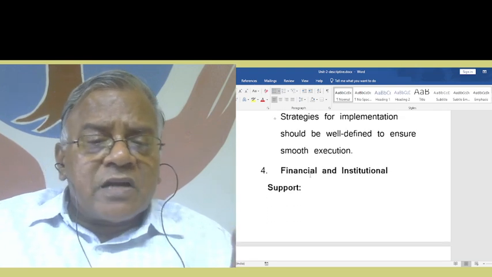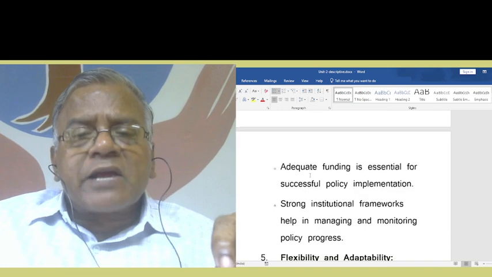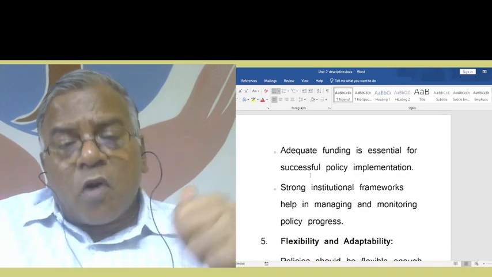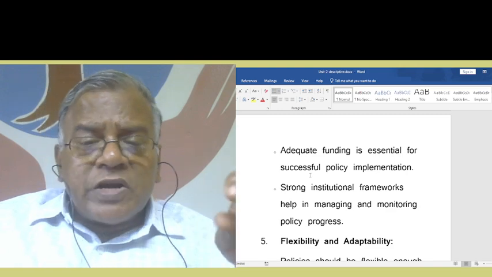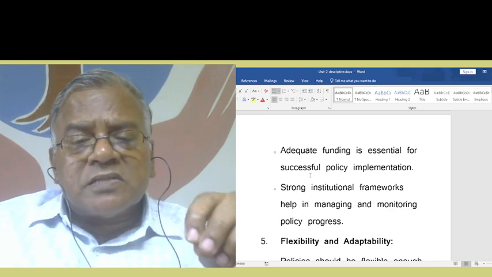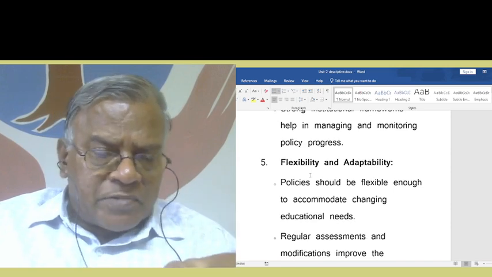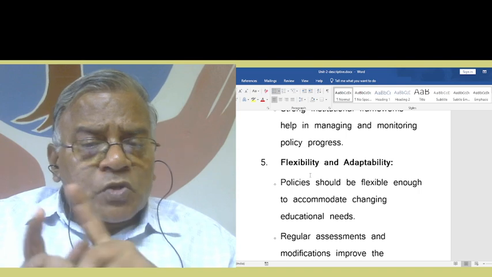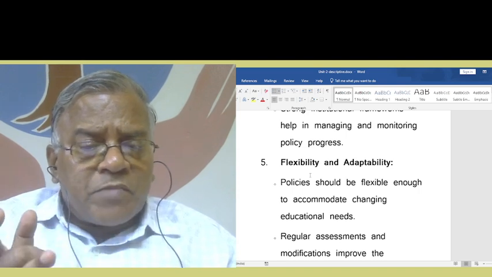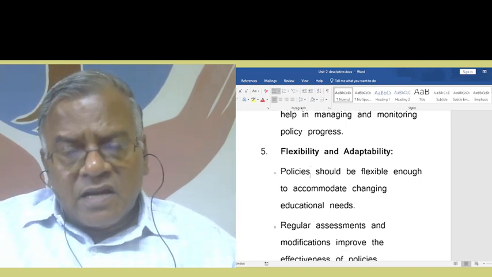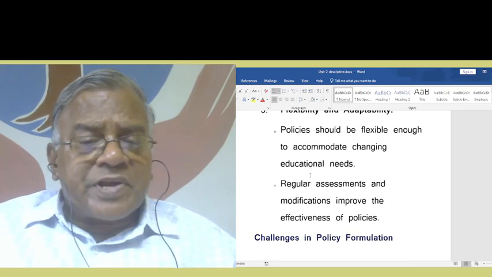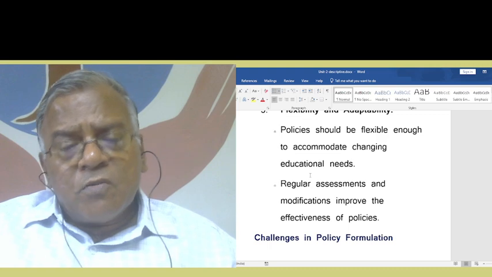Then, financial and institutional support. Adequate funding is essential for successful policy implementation. Strong institutional frameworks help in managing and monitoring policy progress. Then, flexibility and adaptability, another point. Policy should be flexible enough to accommodate changing educational needs. Regular assessments and modifications improve the effectiveness of policies.